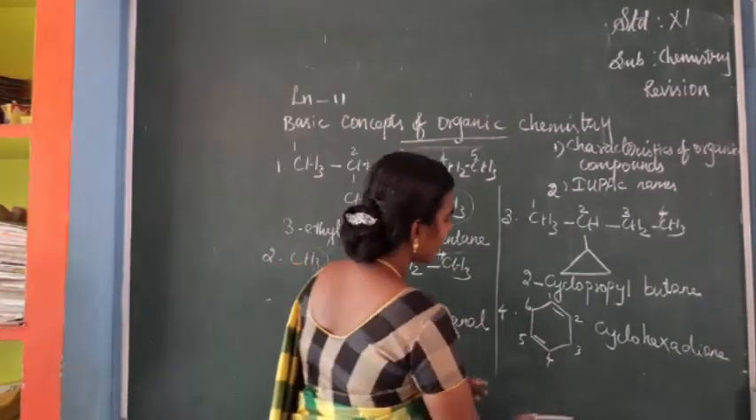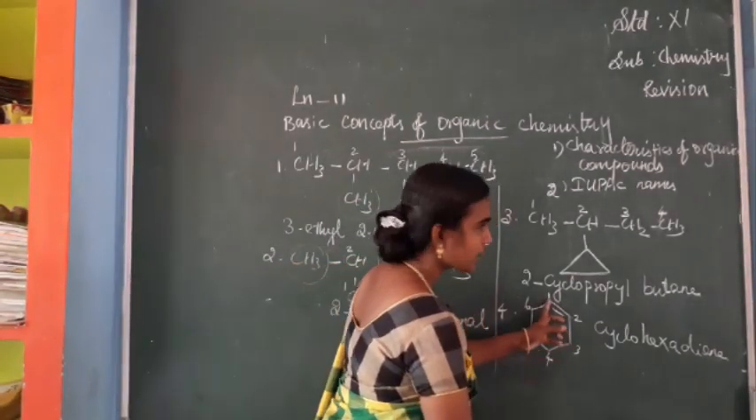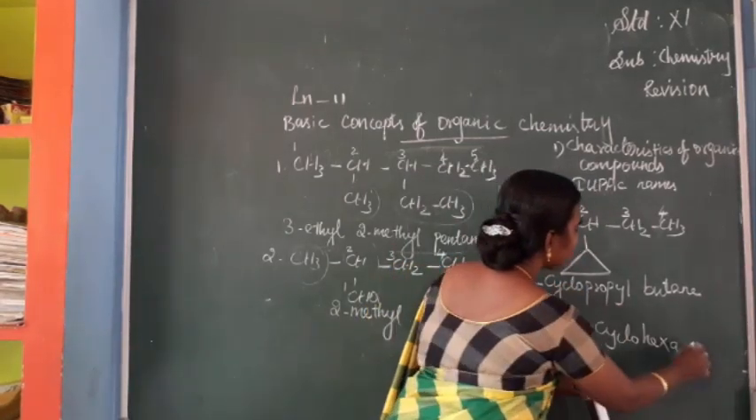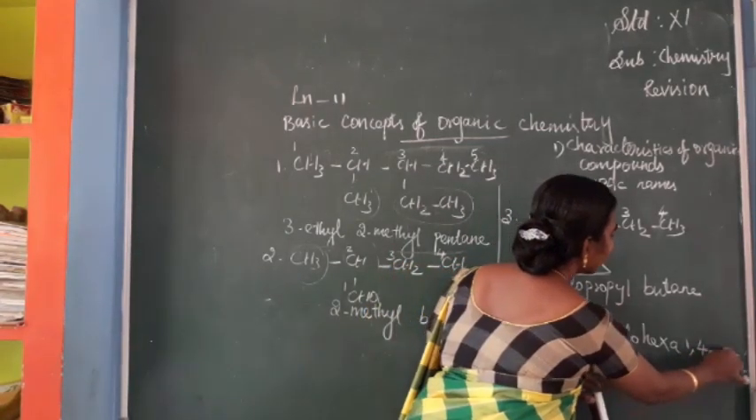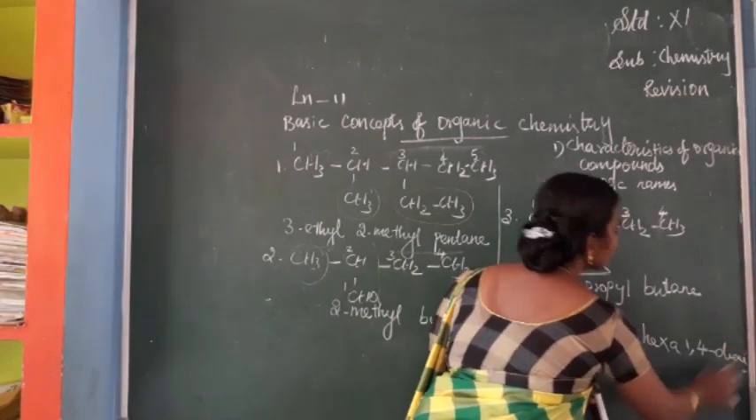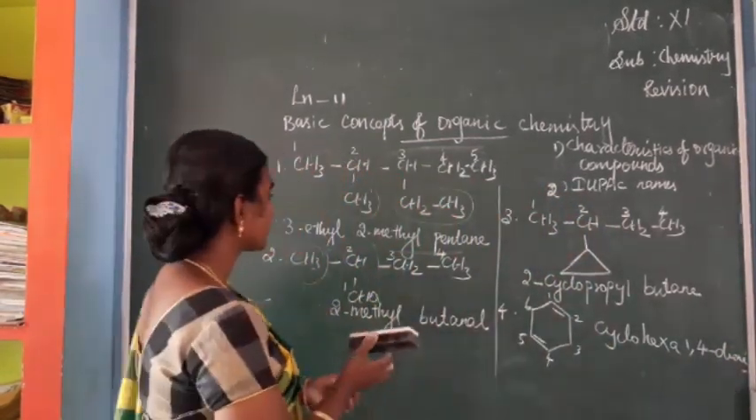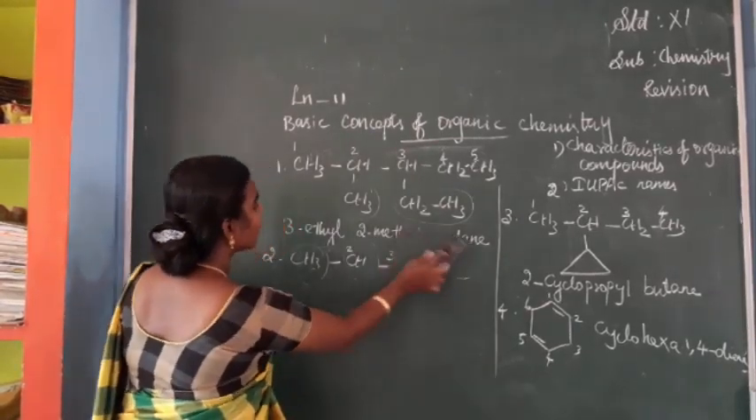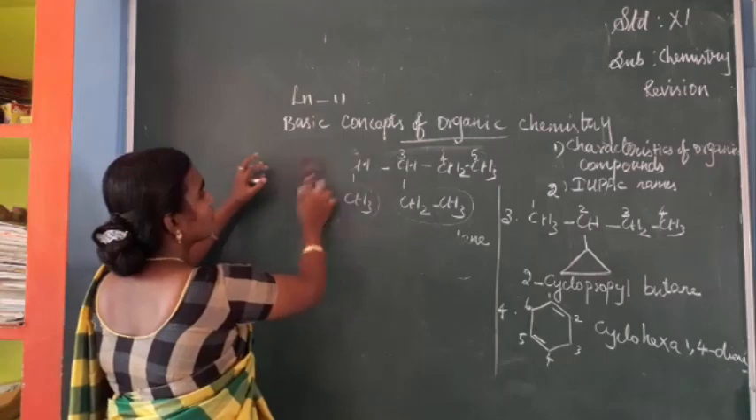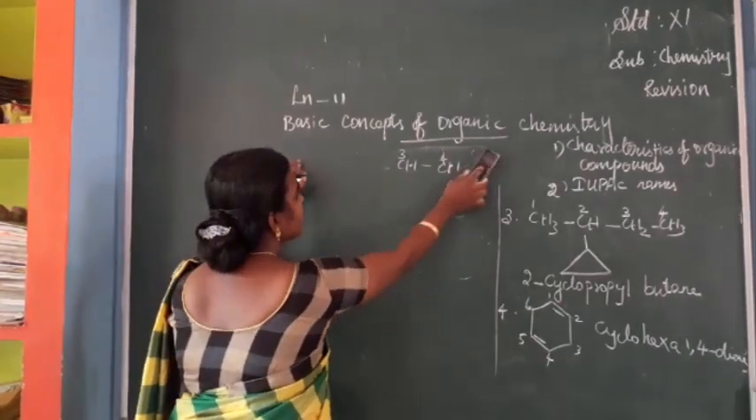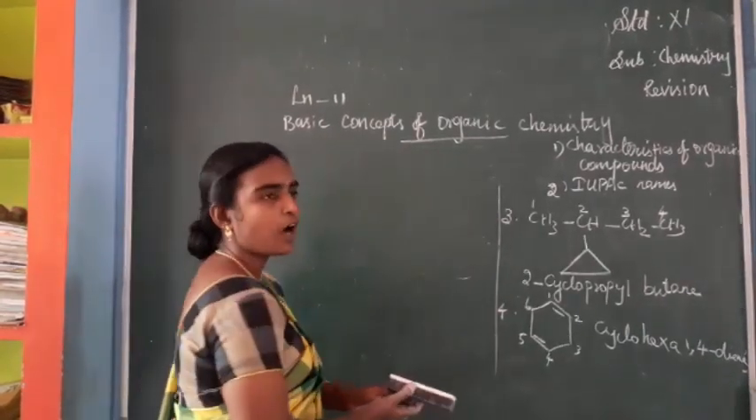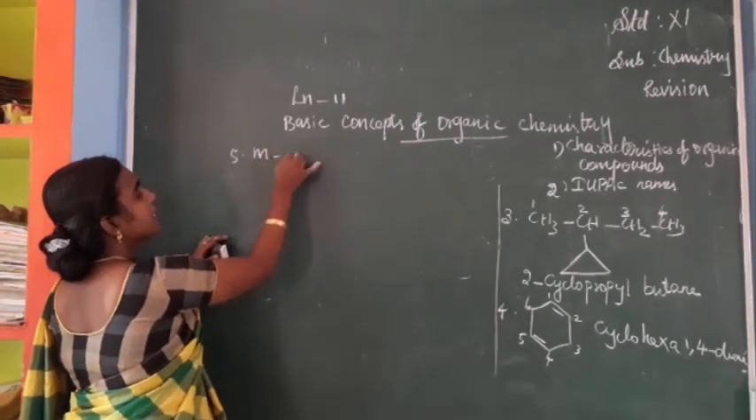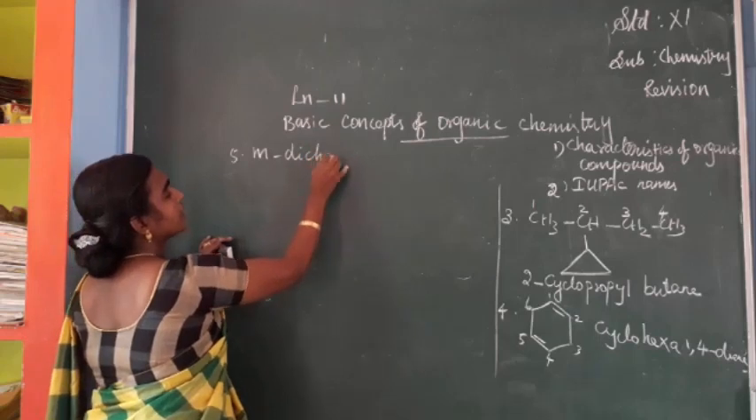The position we have to write, isn't it? So it is in first position and fourth position. So here you have to mention the number also. That is cyclohexa-1,4-diene. When you evaluate yourself, they can ask the name of the compound. From this you have to write the structure also. So see here, if the question is asked, write the formula for metadichlorobenzene.